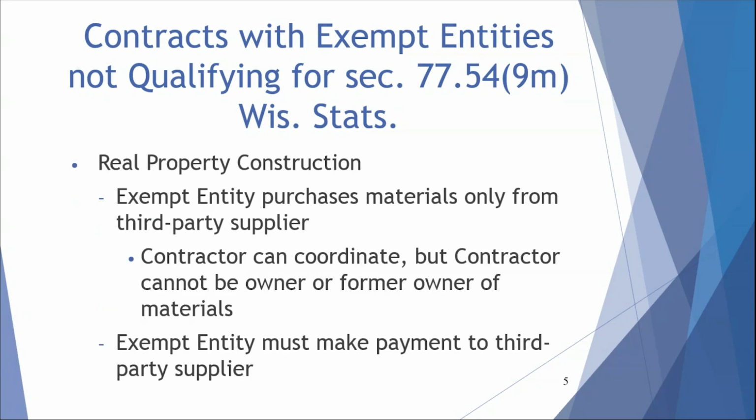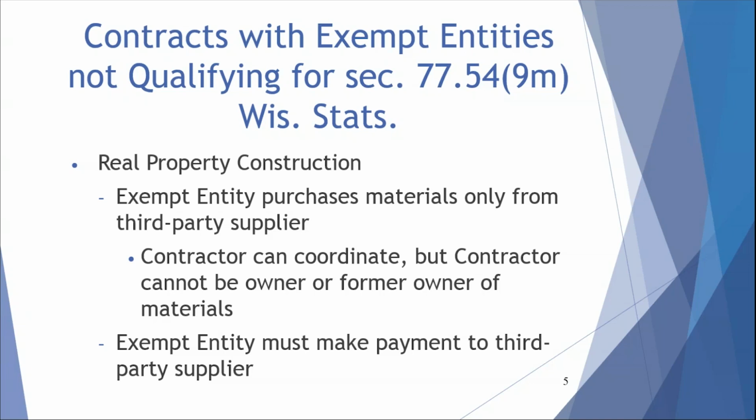Or, the exempt entity may purchase materials directly from a third-party supplier. An exempt entity's purchase of materials is exempt from tax. The contractor can coordinate the purchase. This means the contractor can fill out a purchase order on behalf of the exempt entity or create a materials list to provide the supplier. However, the purchaser listed on the purchase order must be the exempt entity. The exempt entity must make the payment to the third-party supplier.